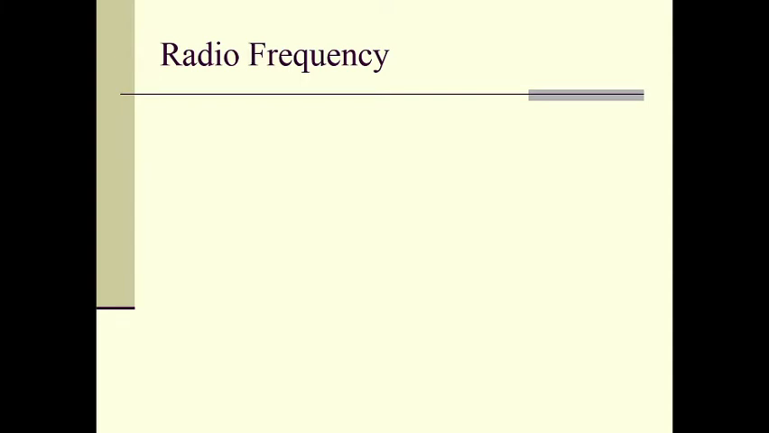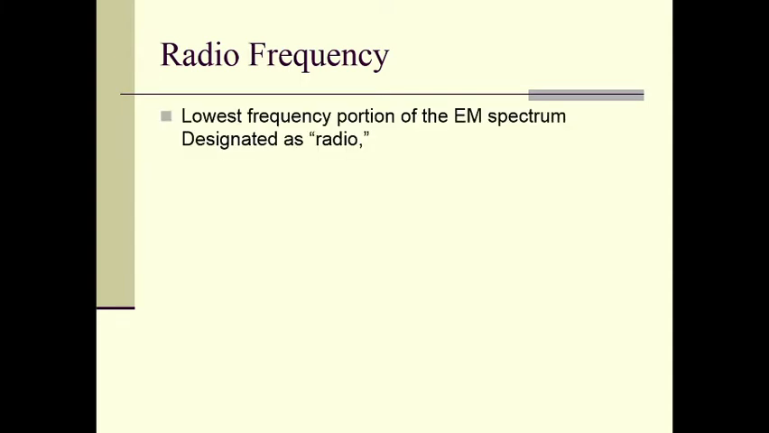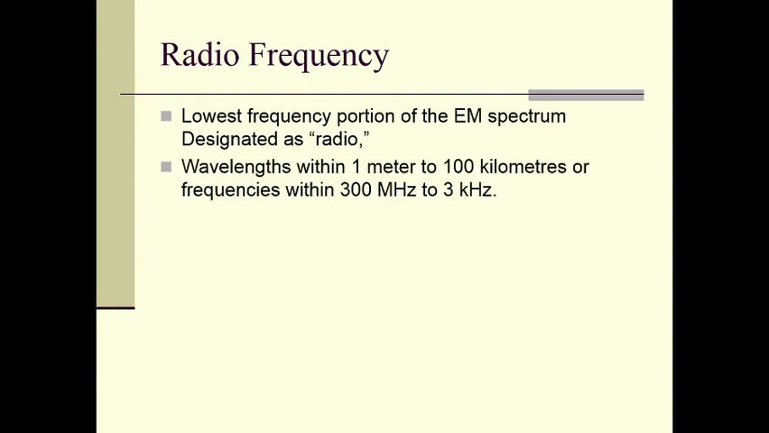Let us now study the radio frequency radiation. Radio waves are the lowest frequency portion of the electromagnetic spectrum. They have wavelengths within 1 meter to 100 kilometers, or frequencies within 300 megahertz to 3 kilohertz. They have subcategories AM and FM radio. AM means amplitude modulation, and FM means frequency modulation. These are the techniques used in radio